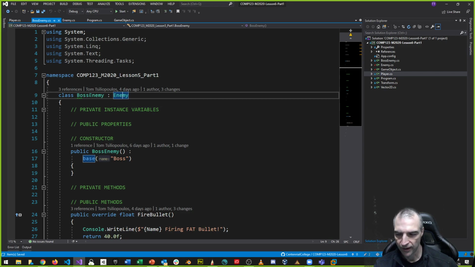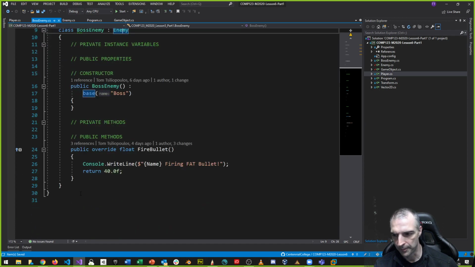Maybe my update function needs to be slightly different for my boss enemy than it is for my regular enemies. So the way we have it laid out, both the enemy and the boss enemy, because they're the same, there is no update method or anything else in here, right? I don't have to override anything. It's may override. Okay, I'm going to come back to this in a second.